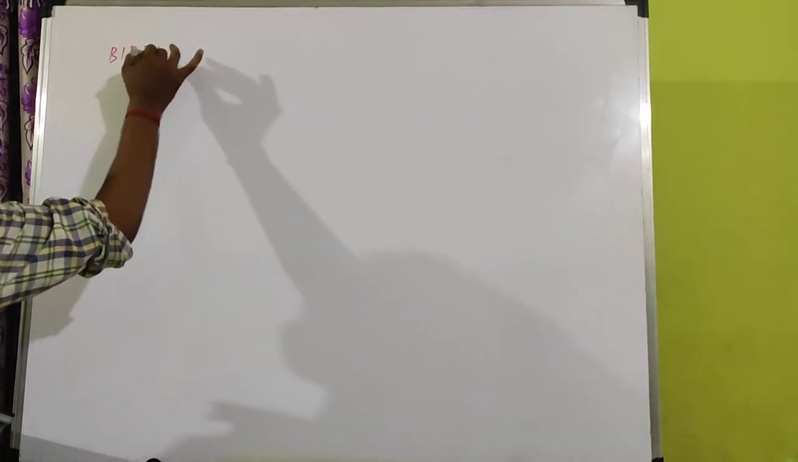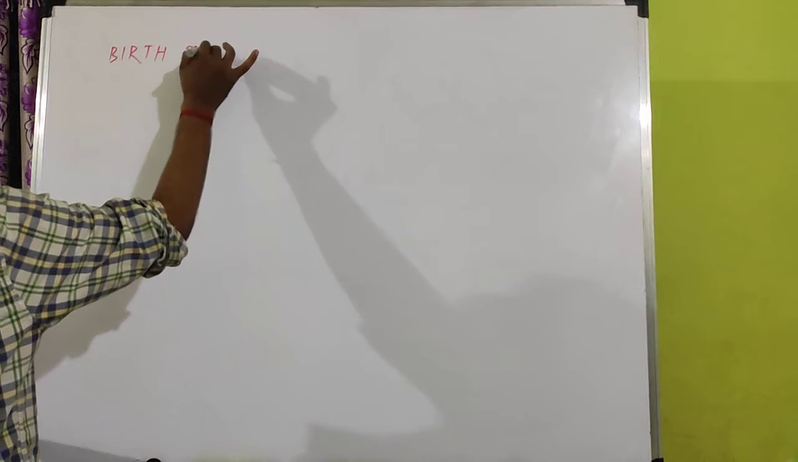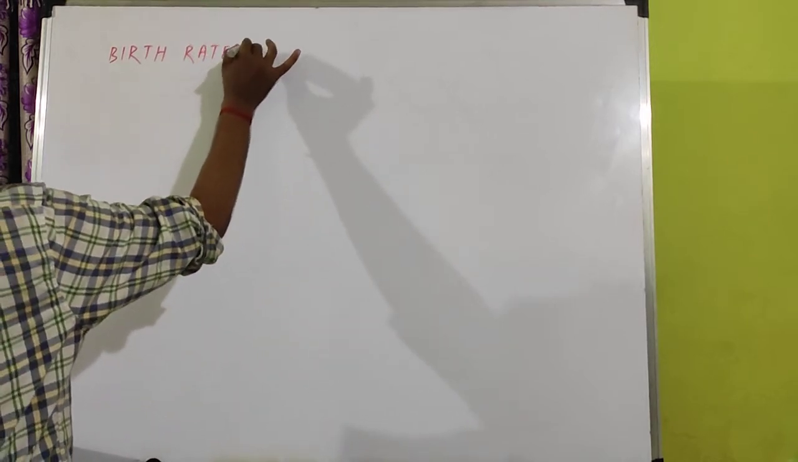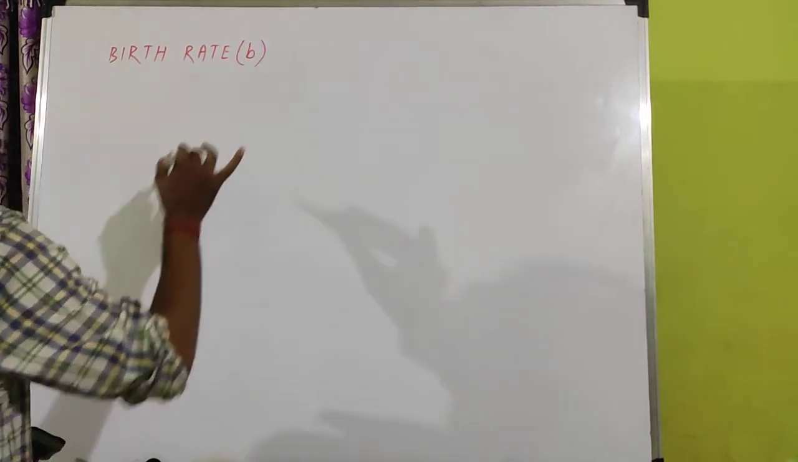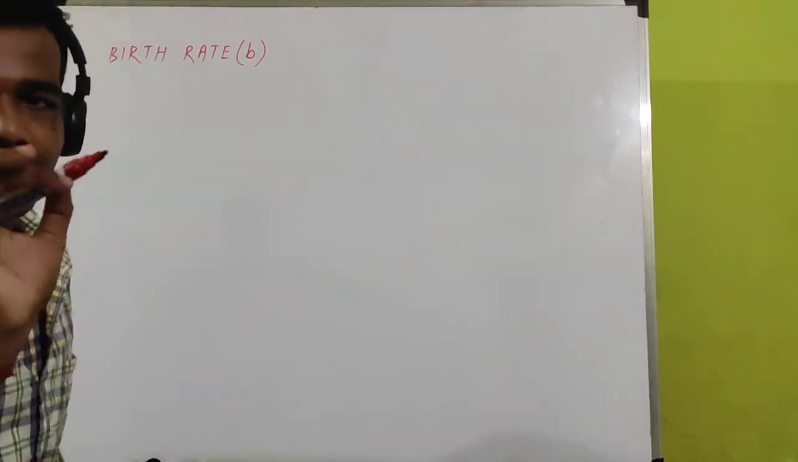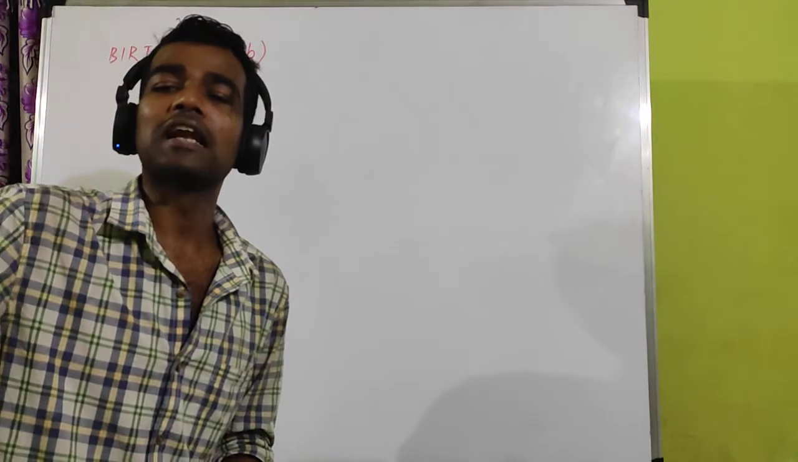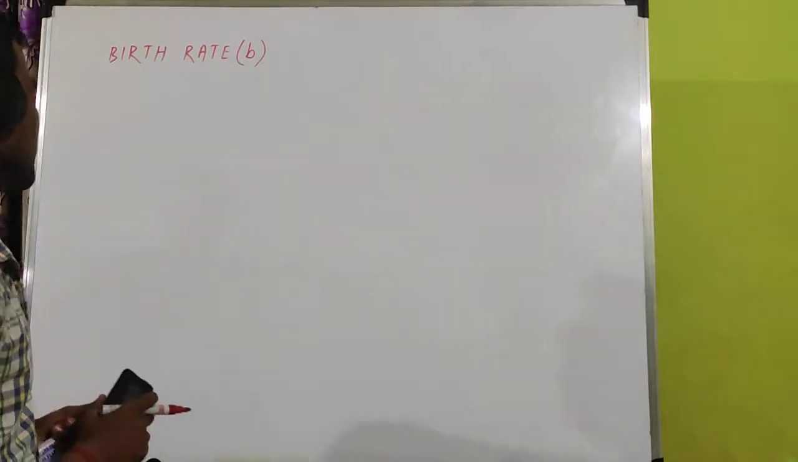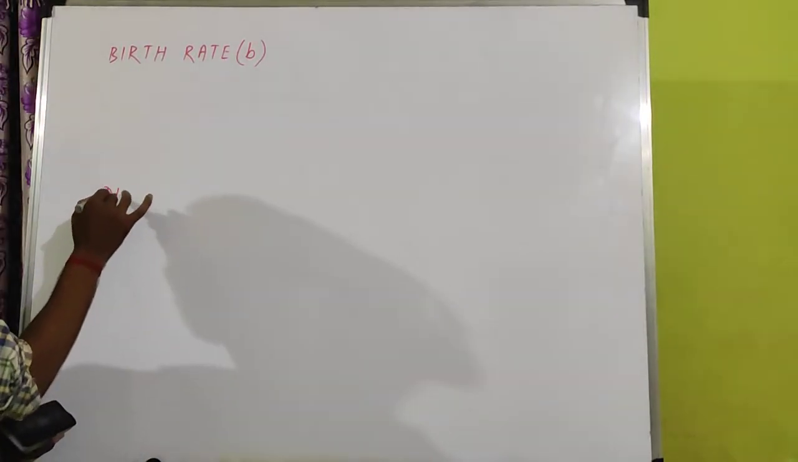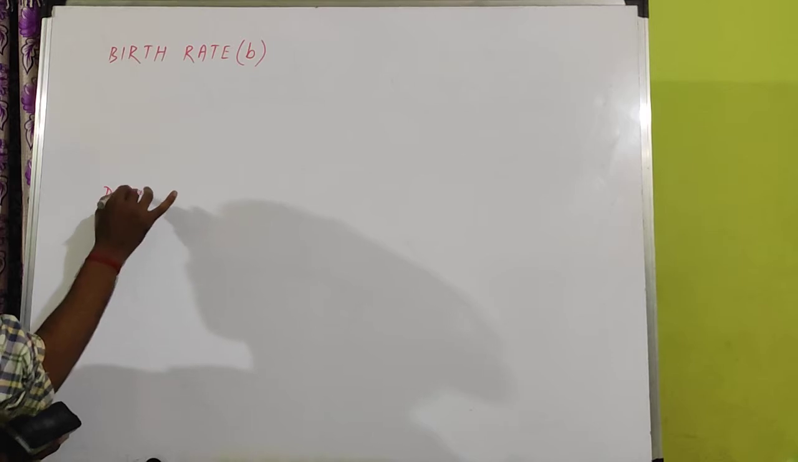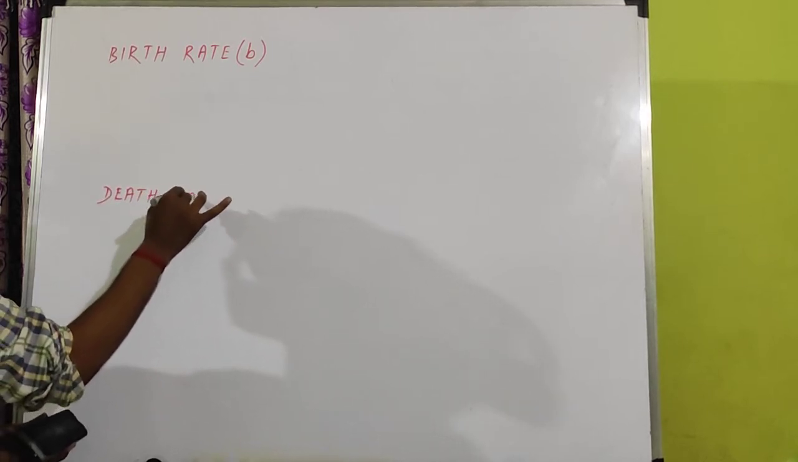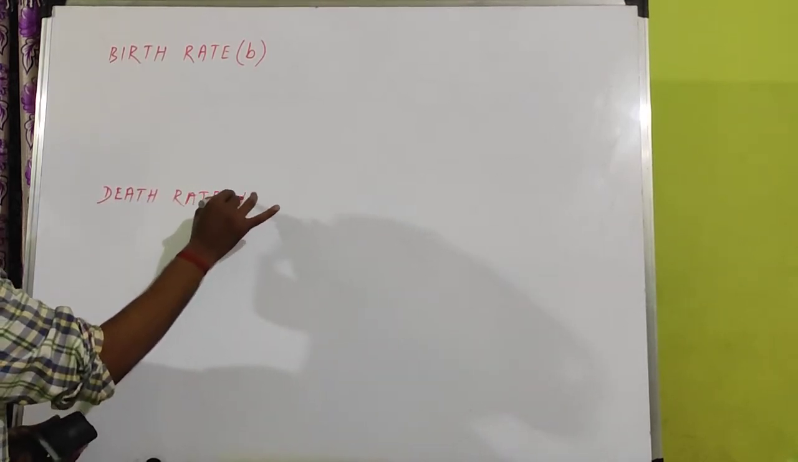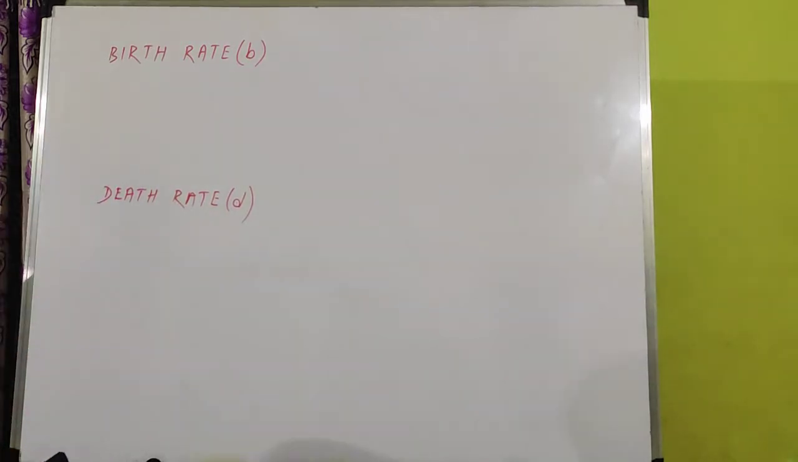So next is the birth rate. Birth rate is shortly written as a small b, not capital B, because capital B we have already used in natality. Birth rate is written as a small b. Similarly, another is the death rate. Death rate is written as a small d, small letter.